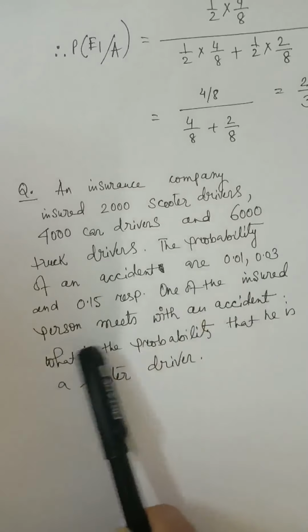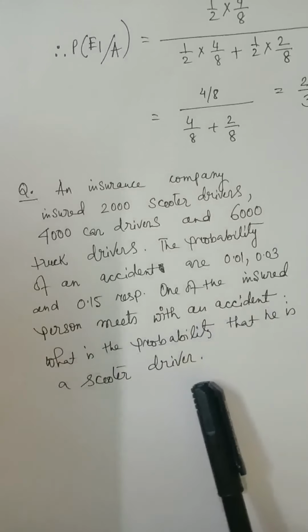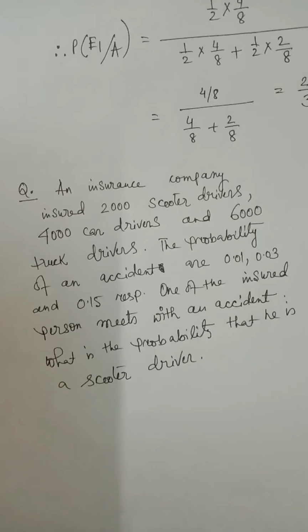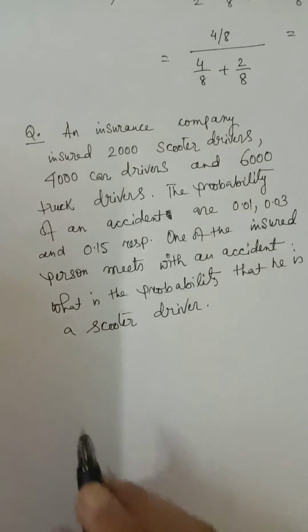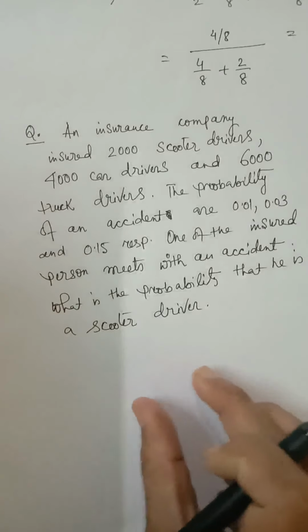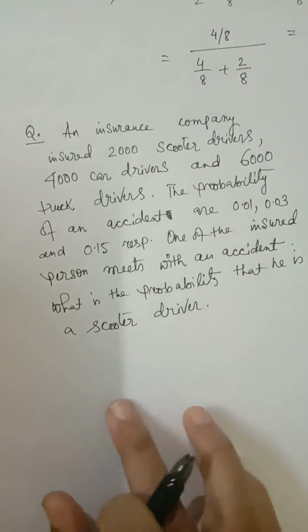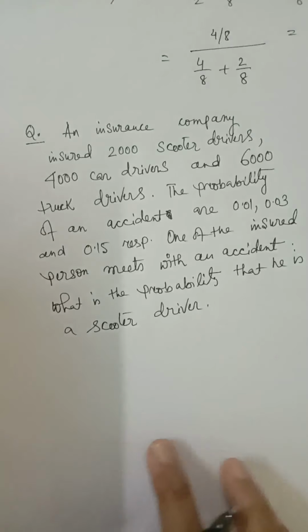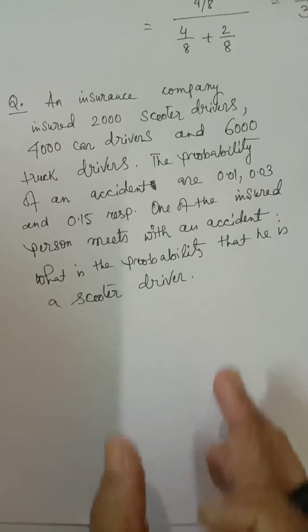One of the insured persons meets with an accident. What is the probability that he is a scooter driver? Now, if he is not a scooter driver, what are the other possibilities? He may be a car driver or a truck driver. So I will consider E1 is the event that the person who meets with an accident is a scooter driver. E2 means he is a car driver, and E3 is the event that he is a truck driver.